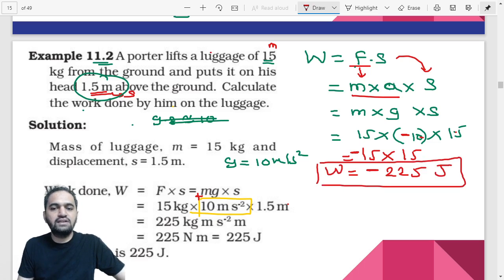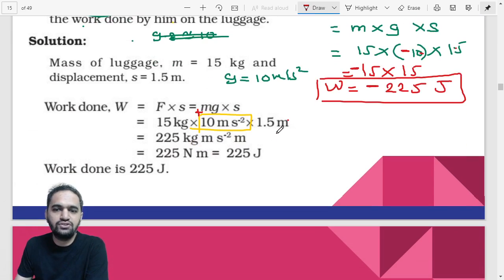Are you understanding how to calculate the answers in this case? I hope you are understanding this. You just have to modify it: the value of g has to be taken in negative terms, and the answer would be minus 225 joules. So you can make that correction in your textbook, and then we can move ahead.